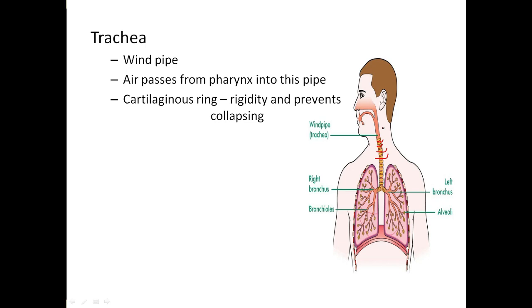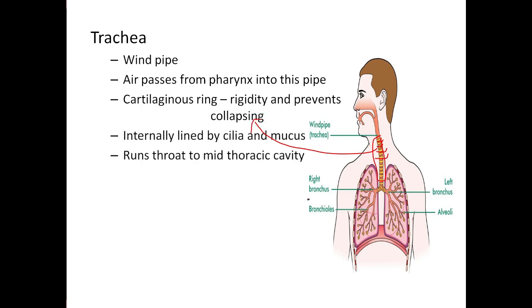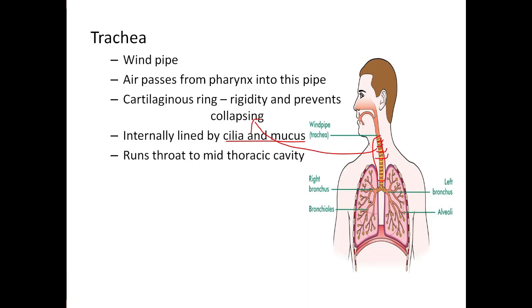So to prevent this collapsing, the cartilaginous rings are present. Inside the trachea also, cilia and mucus are present. Cilia prevent the dust particles, and mucus gives heat, so the air gets warmed, and gives moisture content. And this trachea lies in the thoracic cavity.